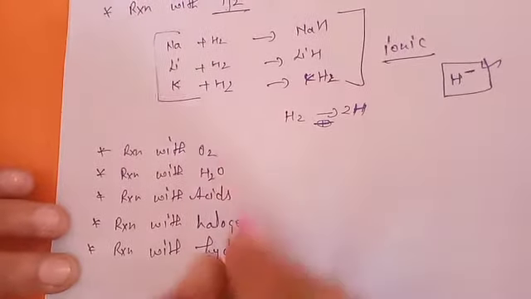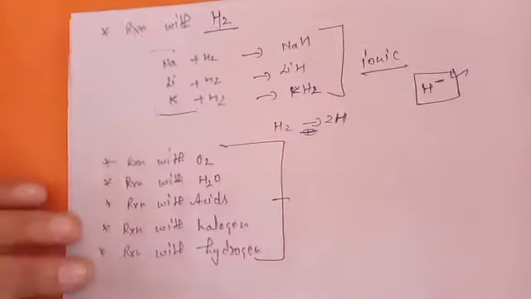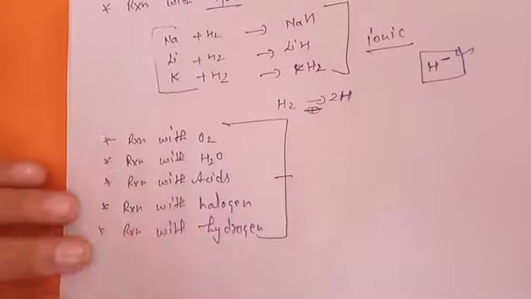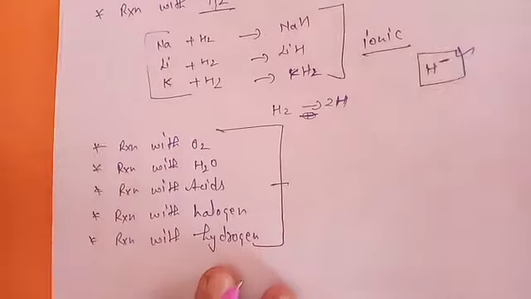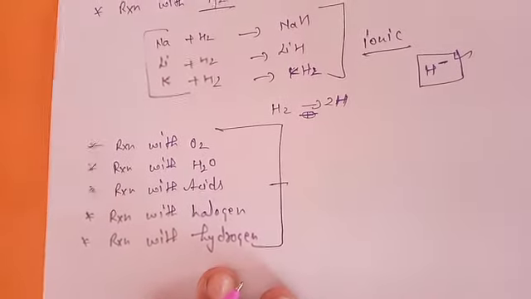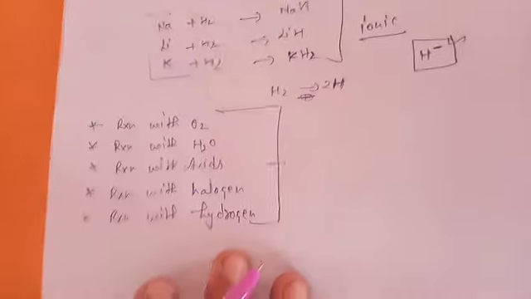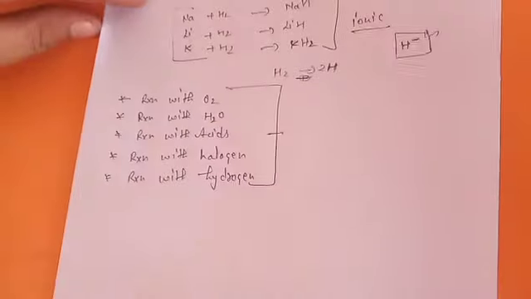If you want to explain the chemical properties of metals, you should explain at least four or five of these reactions. Okay, now we will talk about non-metals.